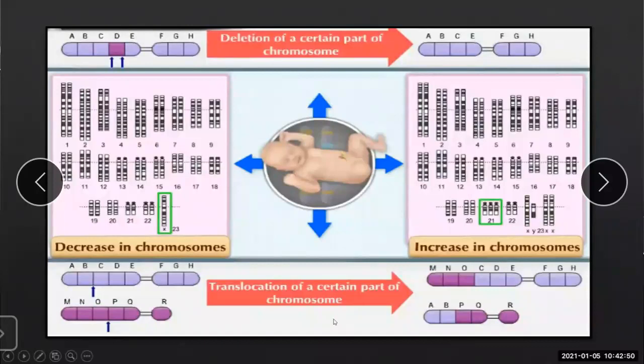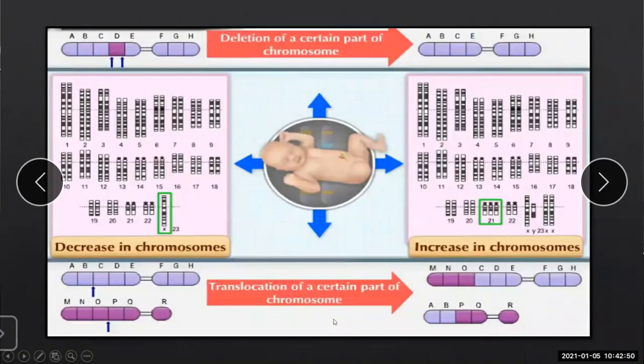When the number of chromosomes increases, it can show a genetic disorder. When the number of chromosomes decreases, it also shows a genetic disorder. In the same way, deletion of a certain part of a chromosome also gives rise to genetic disorders, and translocation of a certain part of the chromosome also causes genetic disorders.